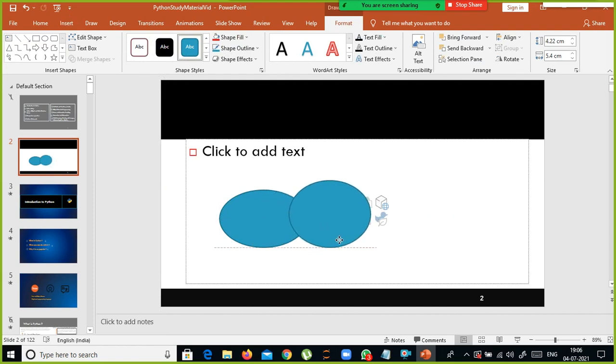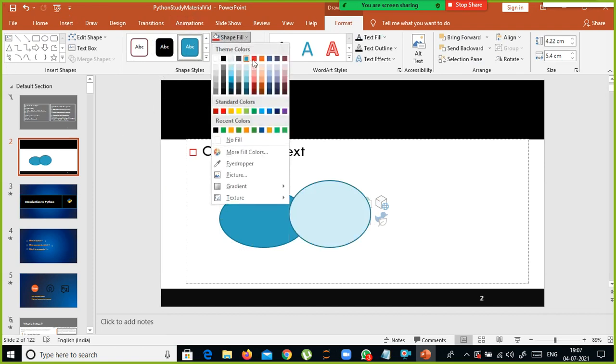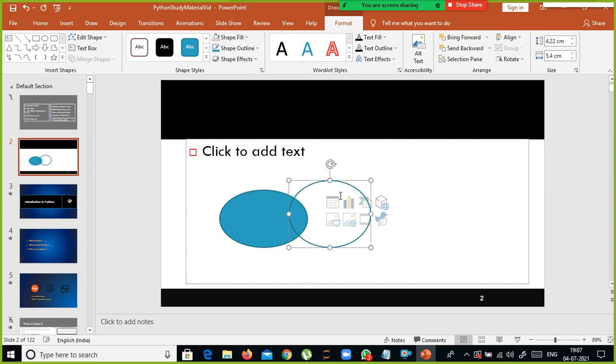You just think that this is your intersection part, and here I am going to use some other color, something like this. In this case it is a white colored one, and here it is like this. Here also it is white.